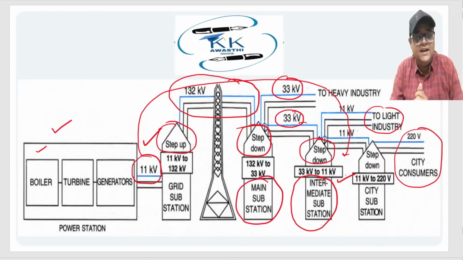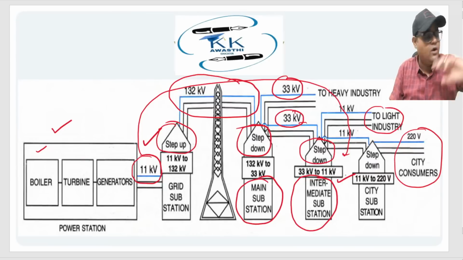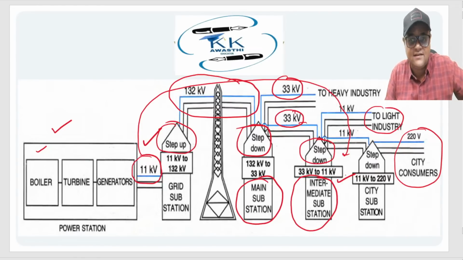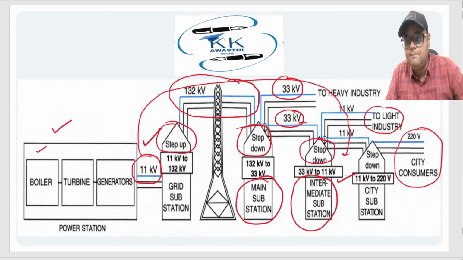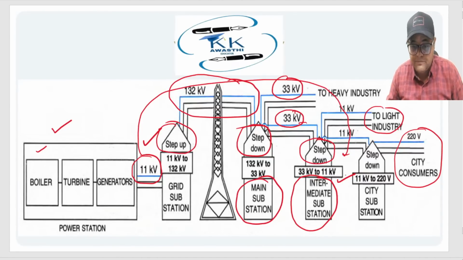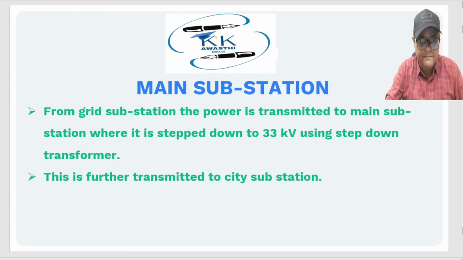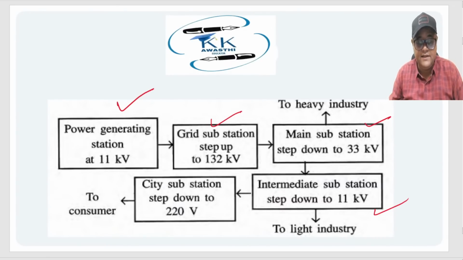Okay, but that doesn't mean that if the voltage fluctuates, the appliance won't work. You have different electrical circuits to manage it. We have already discussed it in electrical circuits, right? If you have not watched the sessions, there is a video on the channel where we have discussed the important board questions. Just go through it, right? So let me just summarize it through this basic diagram. We started at 11 kV, then 132, then 33, then 11, then 220.